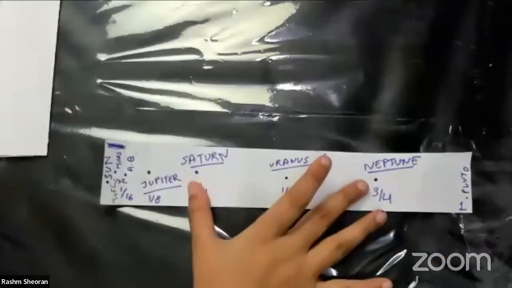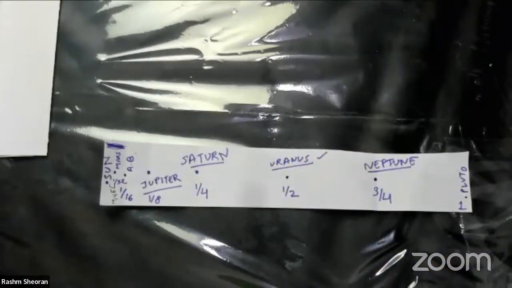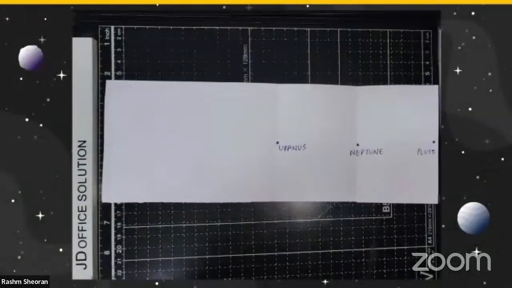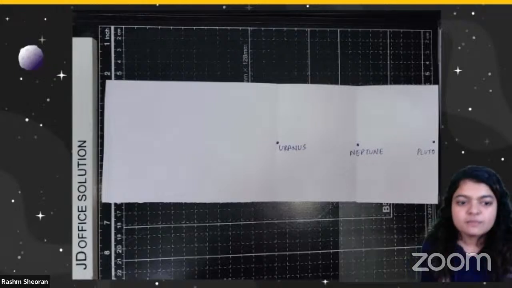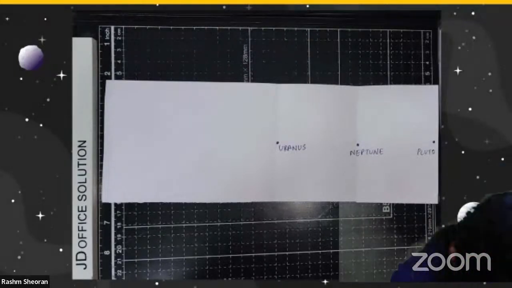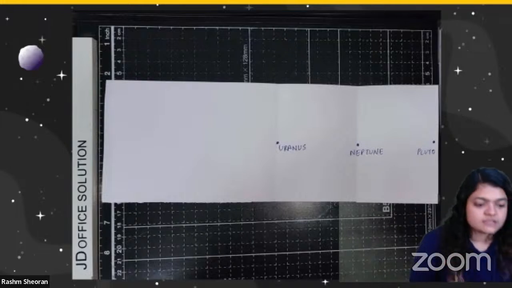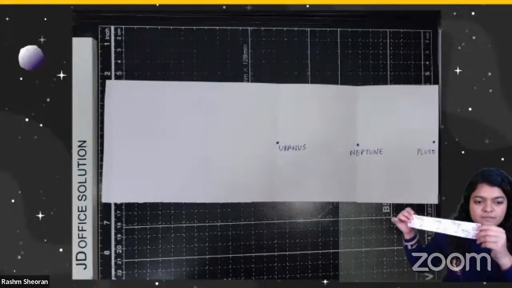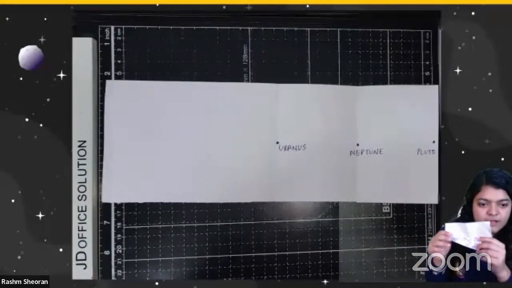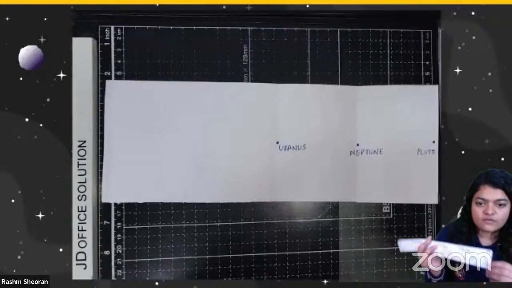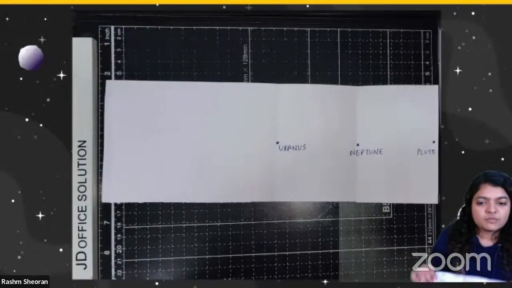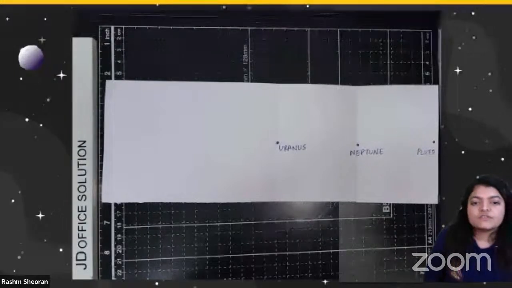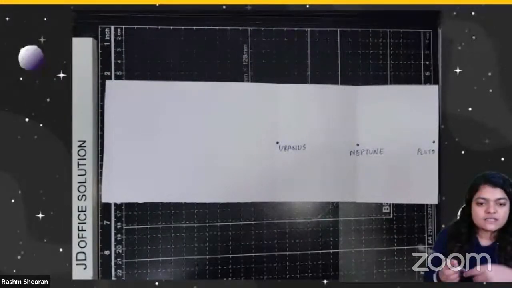And I will give a revision of this once again, how we made it. So you can follow my presentation, which I'm going to show to you, so that if somebody is remaining behind, they can use this presentation. So what did we do first? We had our piece of paper. We folded it in half and we wrote Sun on one side and Pluto on the other. Then we fold it in half. We write Uranus in the middle.